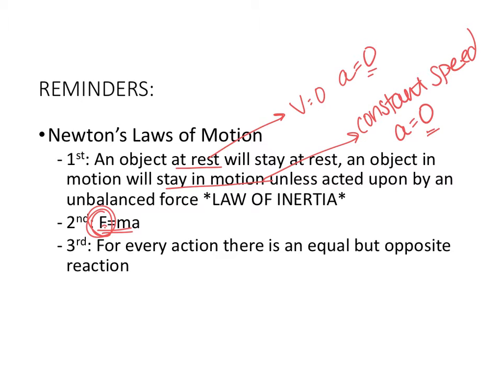So if the object is at rest, it will stay at rest. If the object is in motion, it's going to stay in motion. Now remember that second part, the staying in motion, is a little bit harder for us to see here on Earth because there is one little pesky force that is always acting even though we want to ignore it some of the time, and it's called friction. Remember, friction will slow an object down and will cause it to have a negative acceleration.